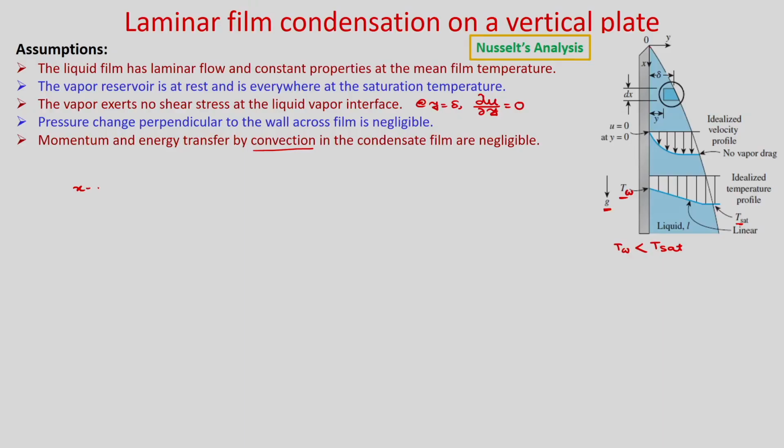We need to calculate again the condensation rate or the mass flow rate for this particular case, and from there we need to calculate the film thickness delta, because delta varies in the x direction. So, we need to calculate the film thickness delta. Let us write the x momentum equation.